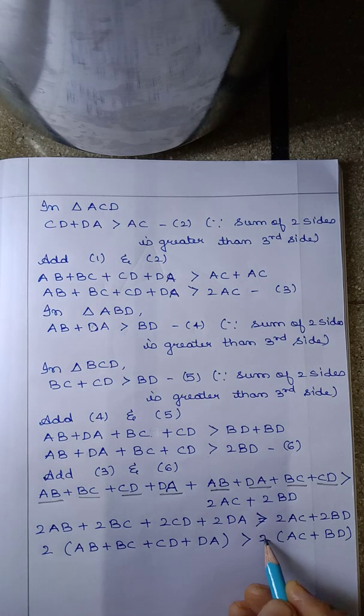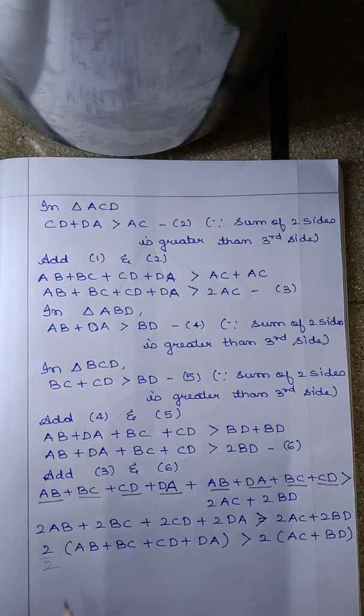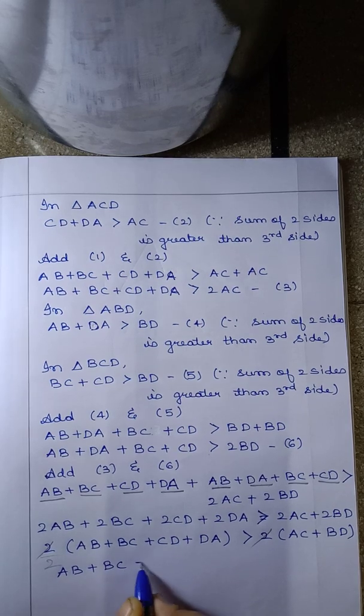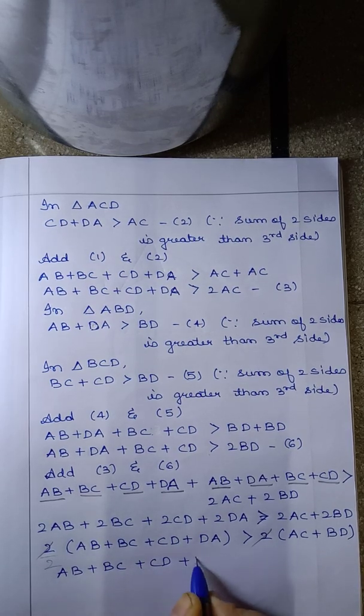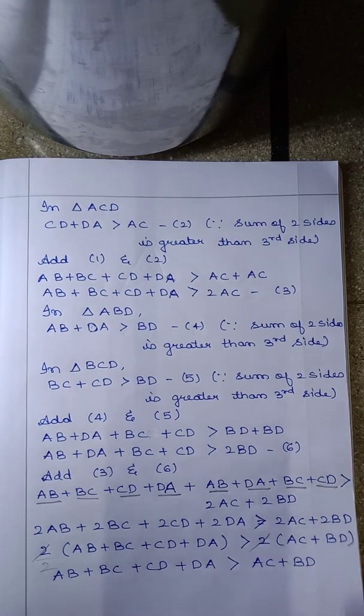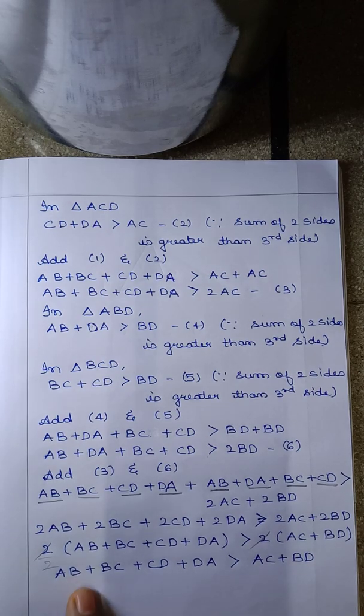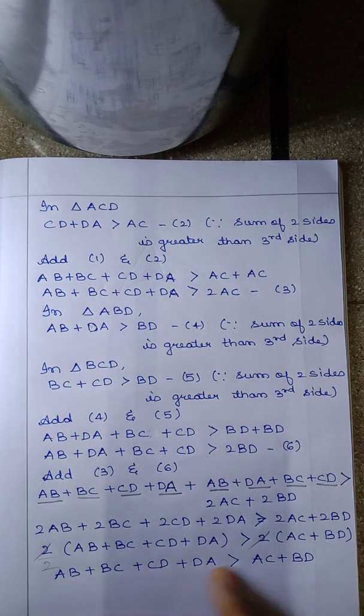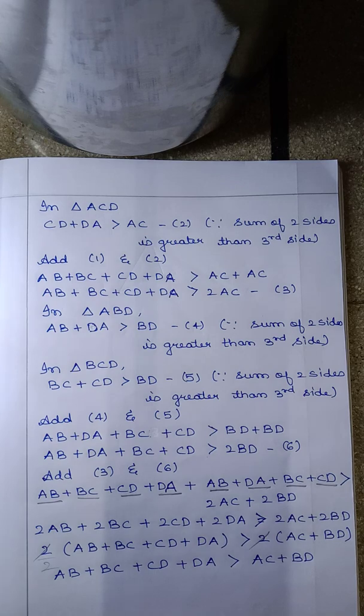If you take 2 on the other side, it will become 2 by 2, so it will get cancelled. 2 by 2 is nothing but 1. Okay, so you will get AB plus BC plus CD plus DA is greater than AC plus BD. Okay, so this is what they had asked. So yes, the sum of the 4 sides is greater than the sum of its diagonals.